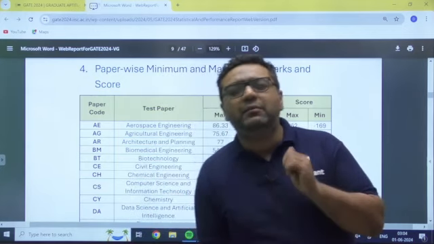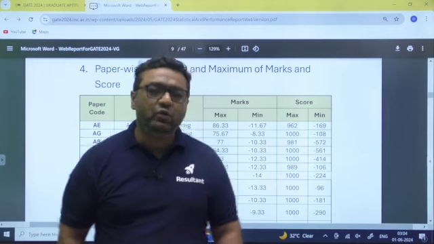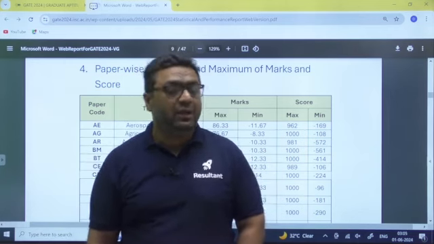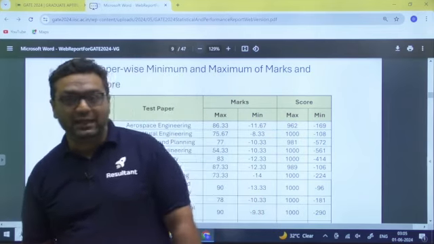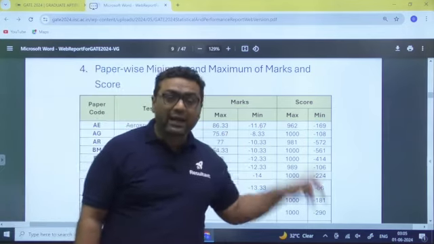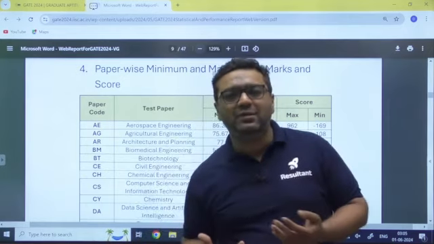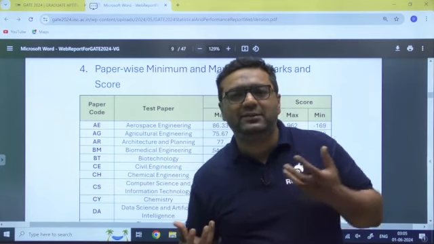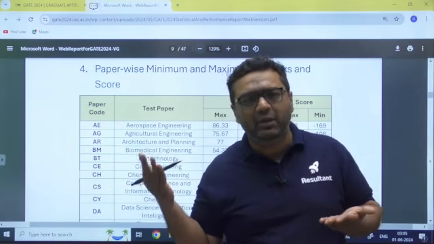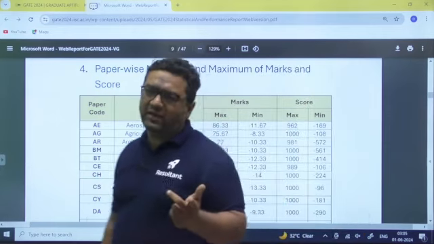Sometimes it happens that our paper is not going good. So what we do, we randomly answer some of the questions. If it is a wrong answer, it is going to impact us negatively. That you can see, minimum marks are negative. Even if you see the syllabus, to qualify, you have to score 30 marks. If you go for mathematics, aptitude and 2 to 3 scoring subjects, very easily you can qualify GATE exam. I always say getting 50 marks in GATE is very easy. After that the real fight starts.